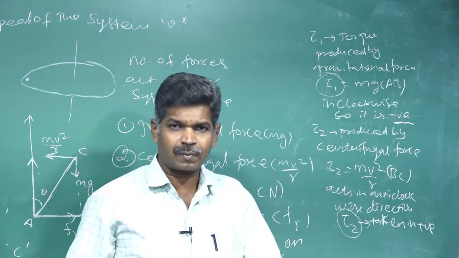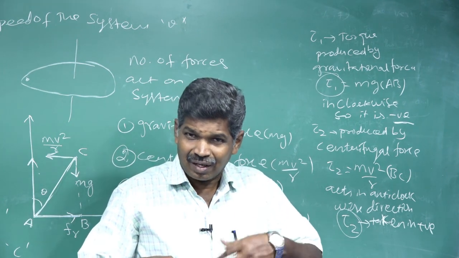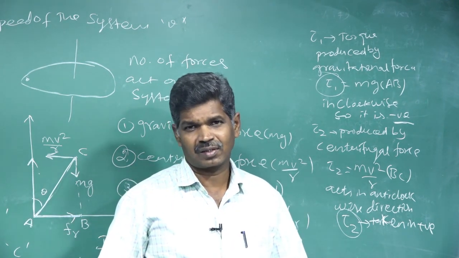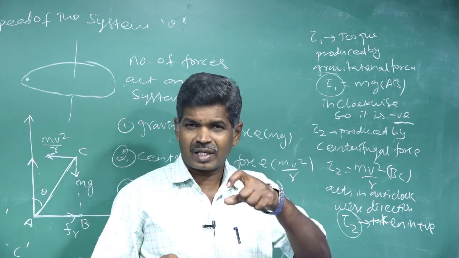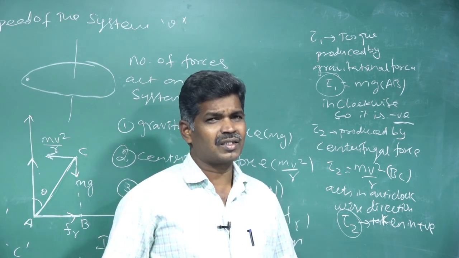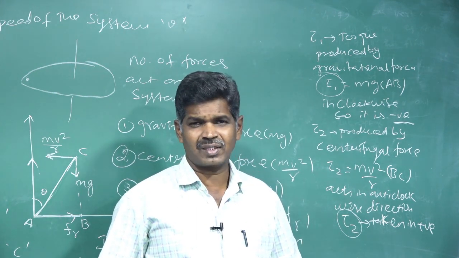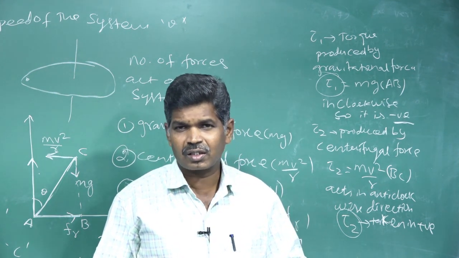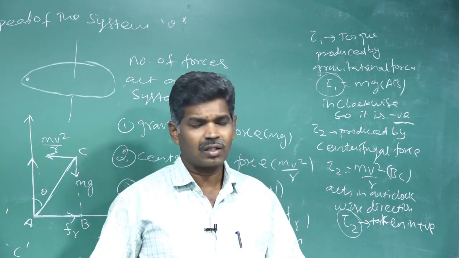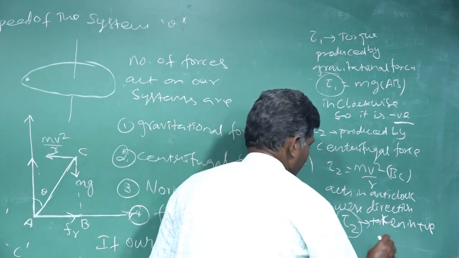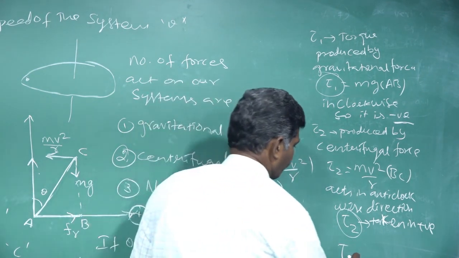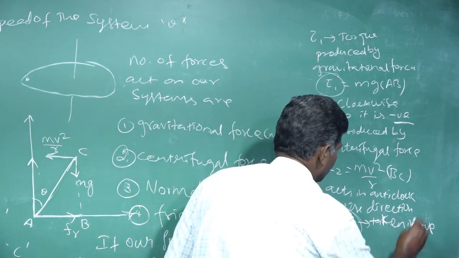Our system is at rest in a rotating frame of reference. If a system is at rest in a rotating frame of reference, net force and net torque both are 0. Now we make tau net equal to 0.